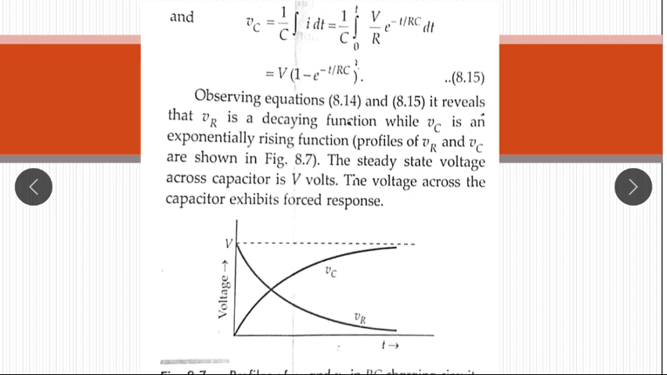Now in the given figure, there is voltage V with respect to time t. The figure shows that the voltage across the capacitor with respect to time is exponentially rising, but the voltage across the resistance is an exponentially decaying function.